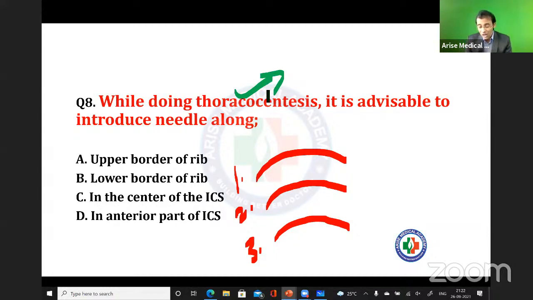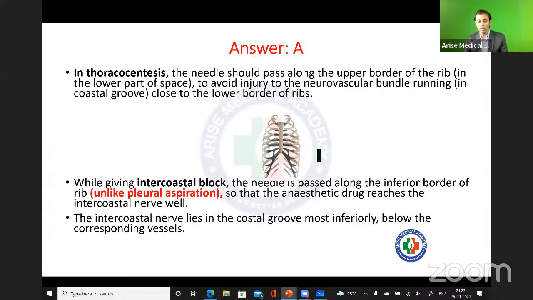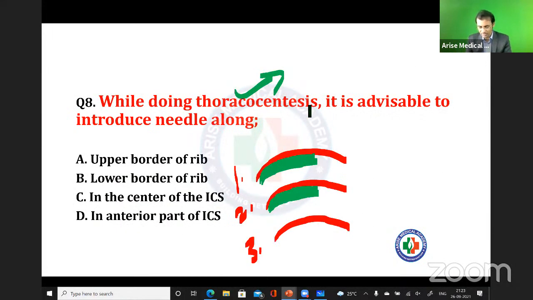And I hope you know the location of the neurovascular bundle. That is at the lower part of the rib. Yahan pe hota hai na wo, right? So agar lower part of the rib mein neurovascular bundle hai, to at the lower part of the rib, you are not going to insert the needle for sure. What is happening here? You are going to insert the needle at the upper border of the rib. Upper border of the rib. See here. यहाँ पे ये जो रिब का फोटो देखो, छोटा सा दिख रहा है यहाँ पे, जो इसके लोअर पार्ट में. Okay, we can solve here itself.